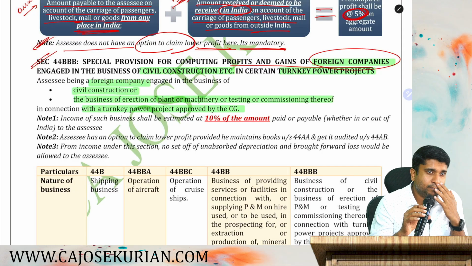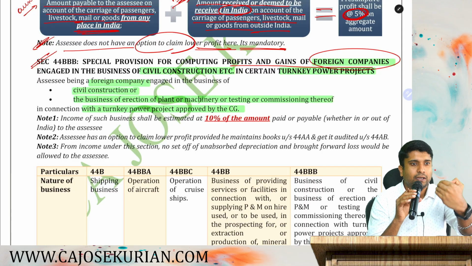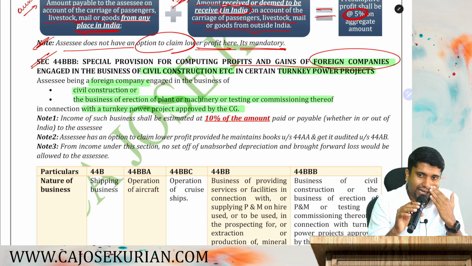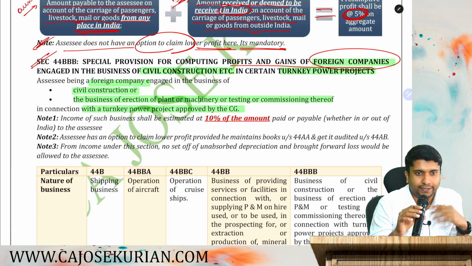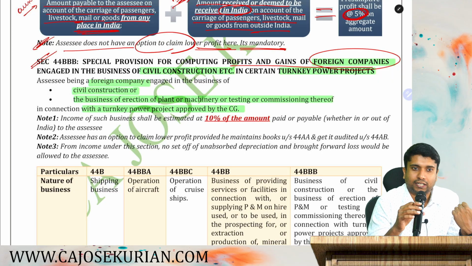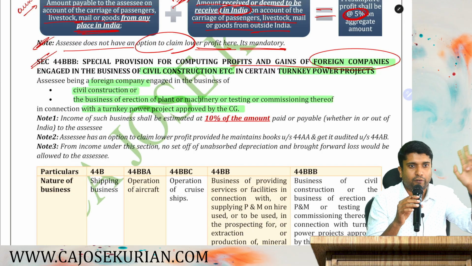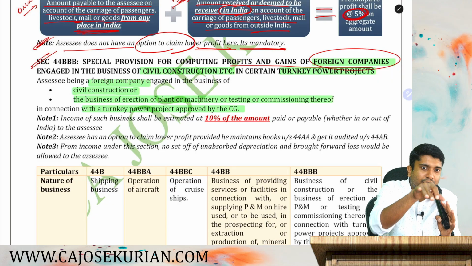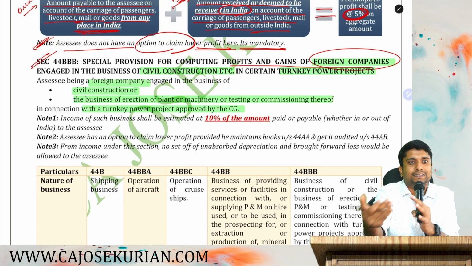Say for example, a foreign company is coming to India. They are setting up a power plant in India. Either it will be a hydroelectric power plant, or a nuclear power plant, or a thermal power plant. They set up everything. After setting up everything, they are handing over this power plant to the state government.